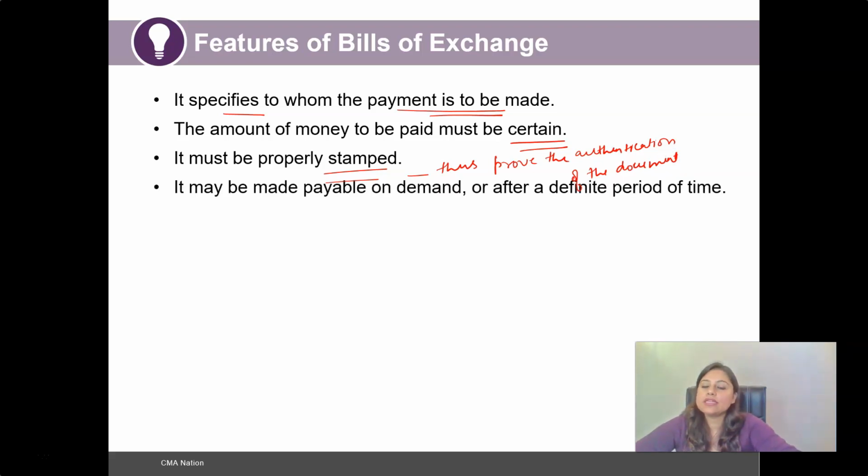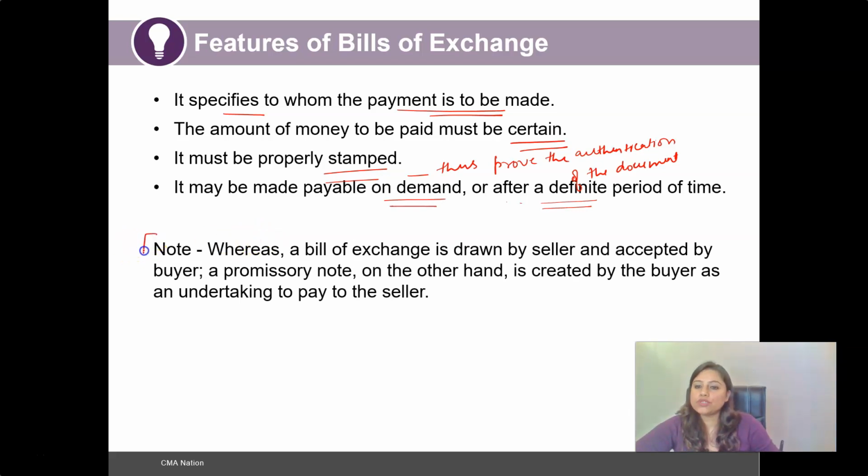All right, and it may be made payable on demand or after a definite period of time. So it is not that the bill of exchange must have a specific date such that the payment can be made only on that date, and not after or before it. It all depends on the mutual agreement between the buyer and the seller. They can design the instrument in a way that the order becomes payable on demand only, or they can mention a definite period of time within which that particular settlement of the amount needs to be done.